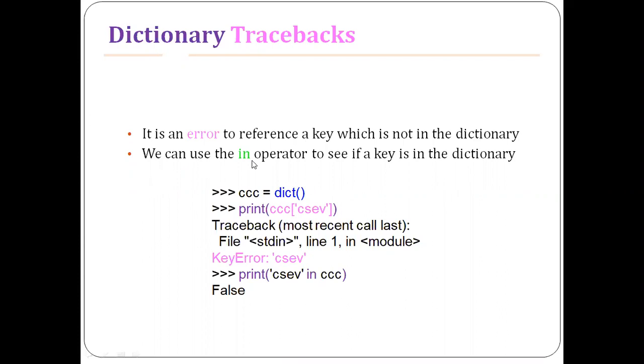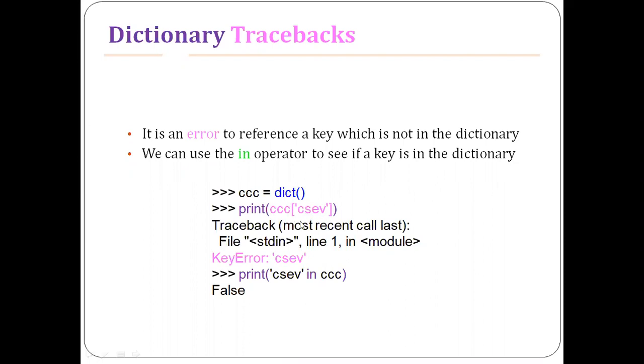We can use the in operator to see if a key is in the dictionary or not. So we can check whether the particular lookup tag or key is present in the dictionary or not. Look at this example. I'm creating an empty dictionary, so initially there are no elements within it at all. Then I'm trying to get the value of a lookup tag called csev.